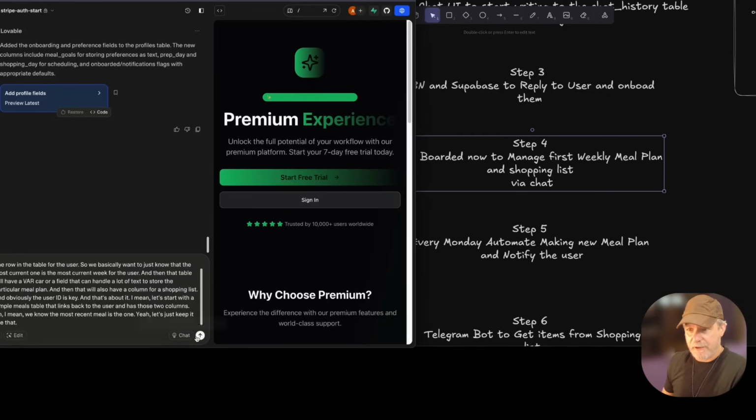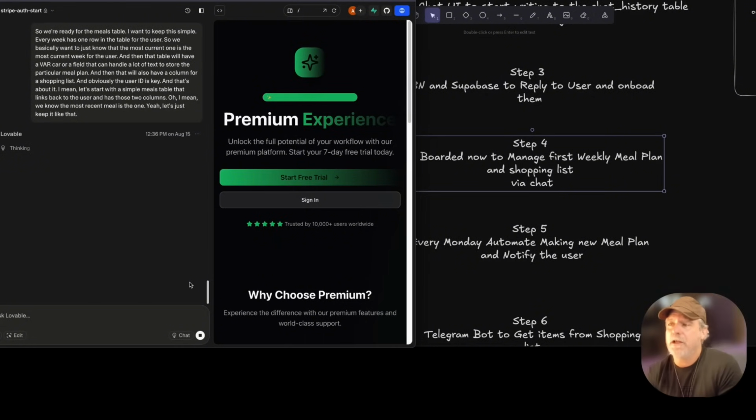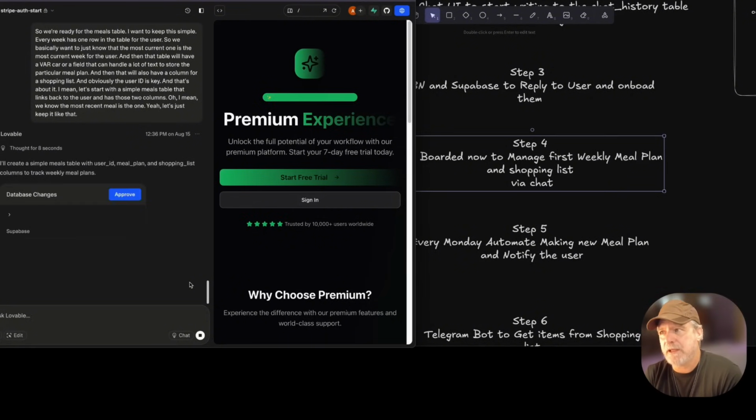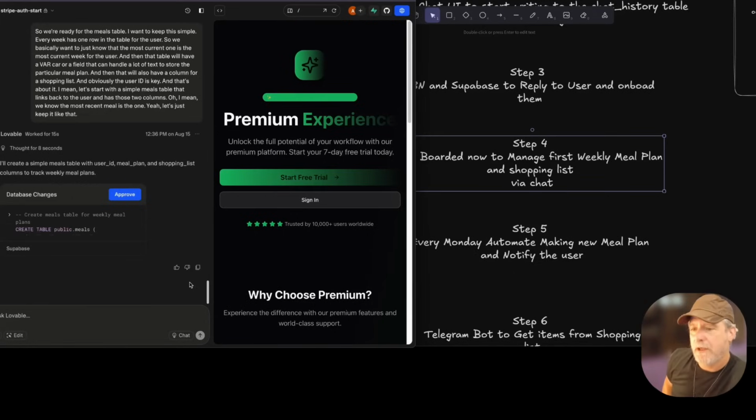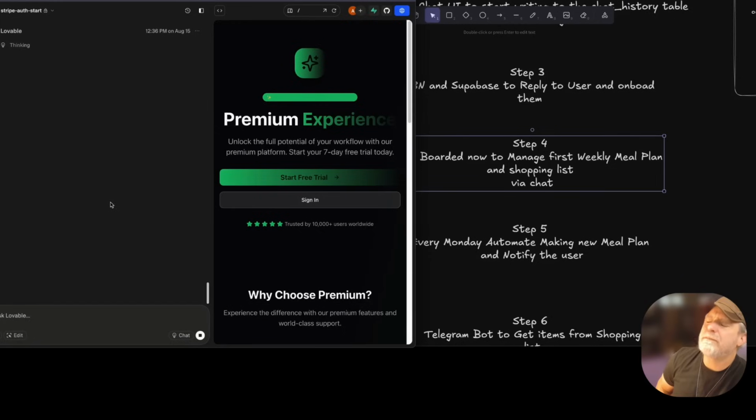And don't ask me why I'm yelling at it or leaning forward, because the mic's right here. So we could do a lot of thinking here. We could make a database model that's more complex. Basically, at this point, I just want to keep it simple and complicate it more as we go, if we need to. I didn't put a week number or date in there. I just don't want to struggle with it. Dates are hard. Time zones are hard. I just want a meal plan for the week. There's one active every week. It's not too hard. So, and I'll let the AI know we just want the most recent one.